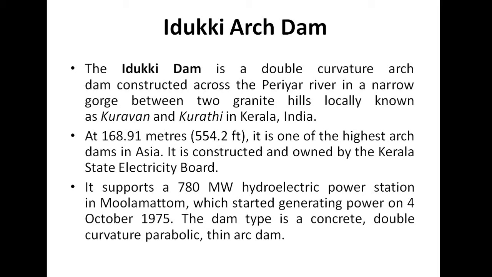It is constructed and owned by the Kerala State Electricity Board. It was constructed with the aid of the Canadian government. It supports a 780 megawatt hydroelectric power station in Moolamattom, which started generating power on 4th October 1975. The dam type is a concrete double curvature parabolic thin arch dam.